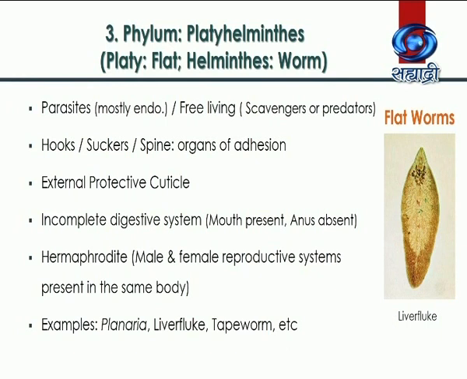These members are hermaphrodite. That means male and female reproductive systems are present in the same body. But remember, their maturity time is different. Common examples are liver fluke, tapeworm, and planaria.